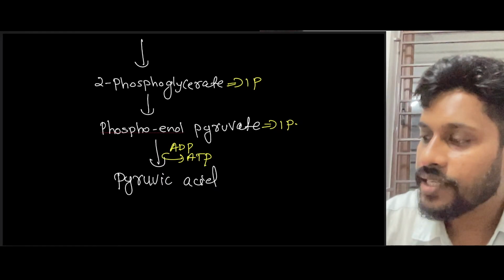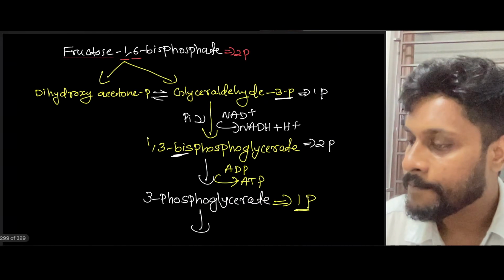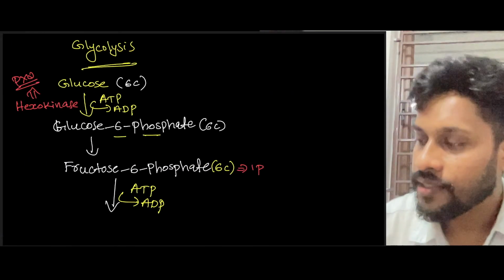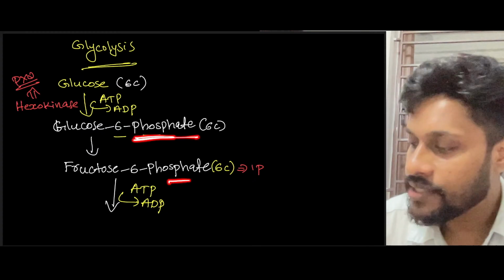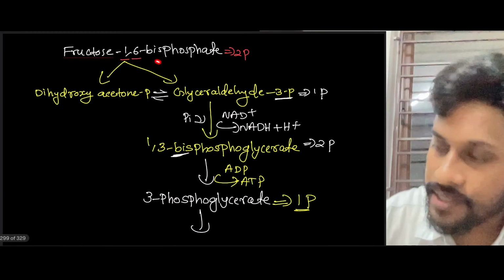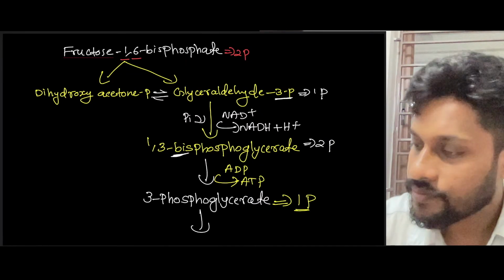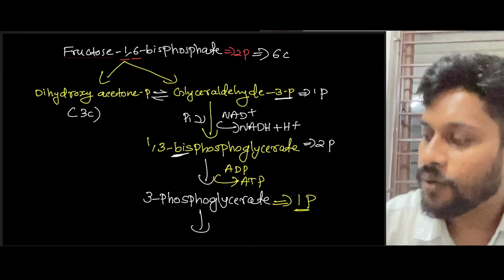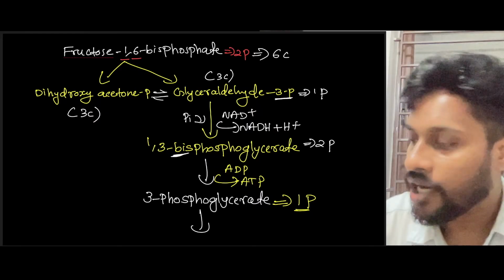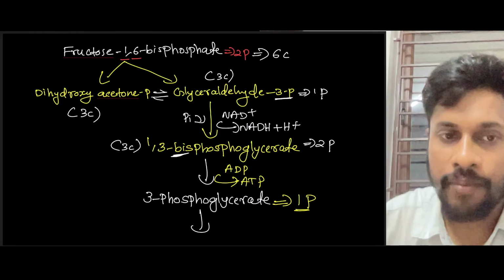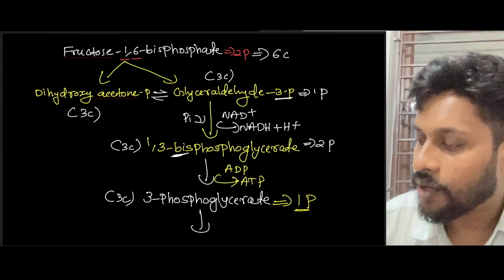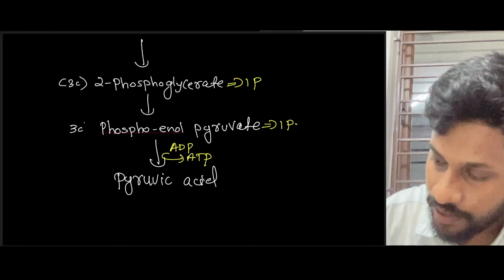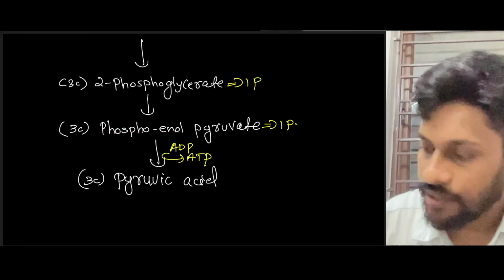Fine. Now, we're going to check the number of carbons. Glucose has 6 carbon, and this compound has 6 carbon. This compound has 6 carbon. This compound has again 6 carbon. Now this is a 3 carbon compound, and this one is a 3 carbon compound. This one is a 3 carbon compound. This one is a 3 carbon compound. Again here 3 carbons. Here 3 carbons. Here 3 carbons. Right? Now you see.